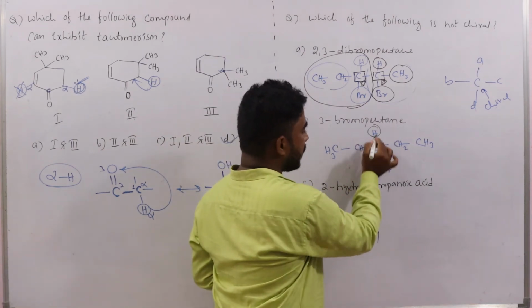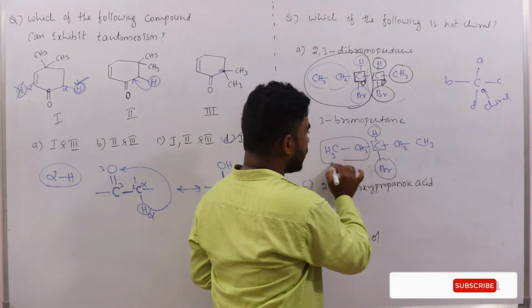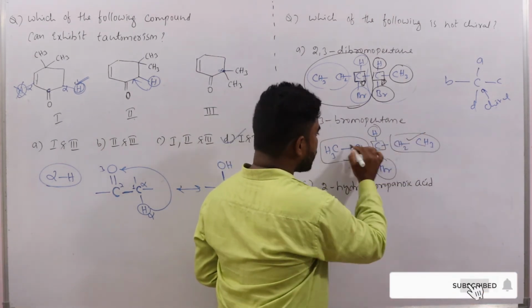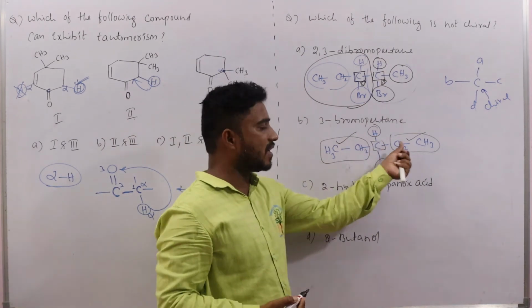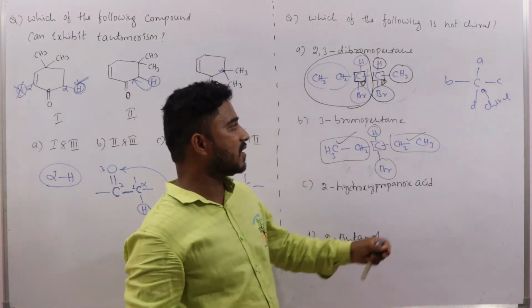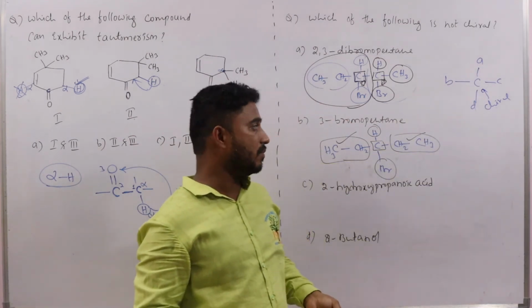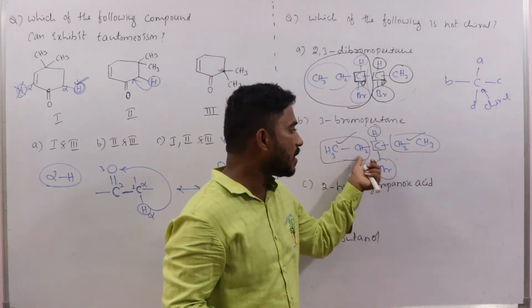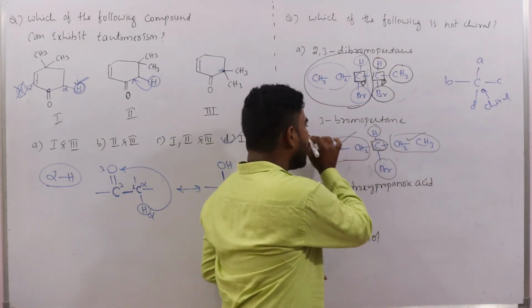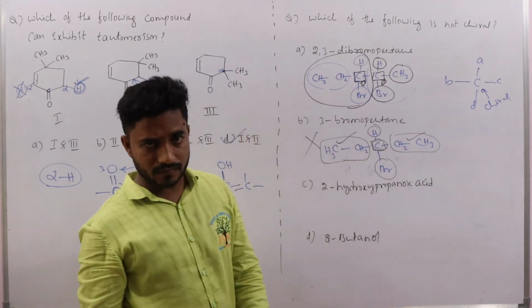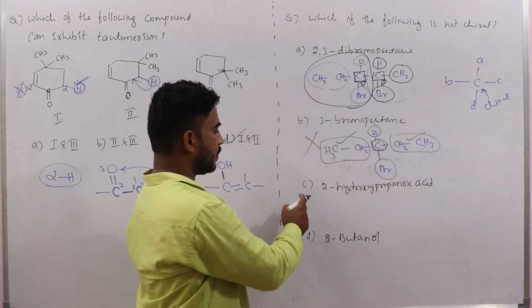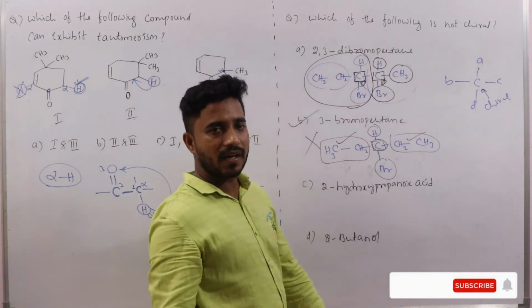Here 1 different, here 2 different, but these groups are similar: CH2, CH3, CH2, CH3. 4 different groups should be present, but here 2 similar groups are present around this carbon. That's why it is not said to be chiral. That's why option B is correct.